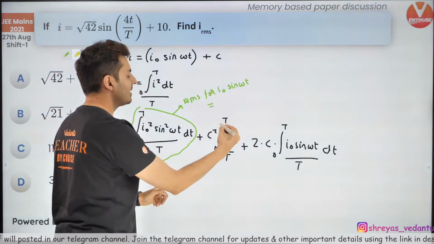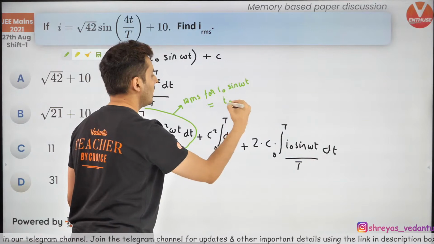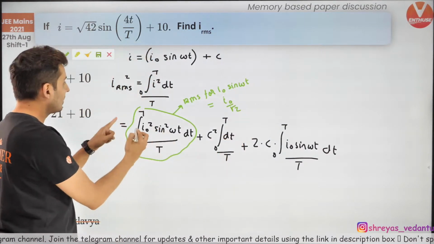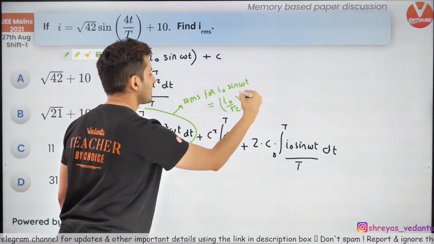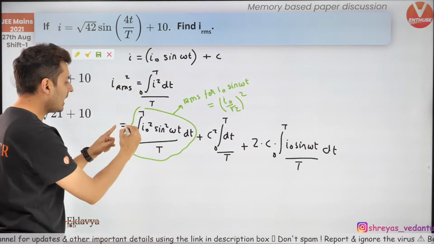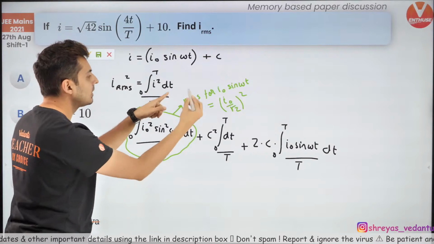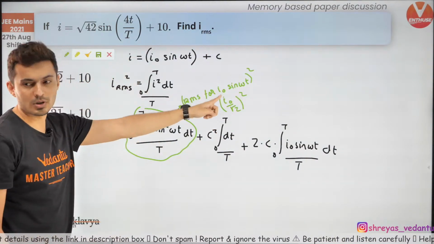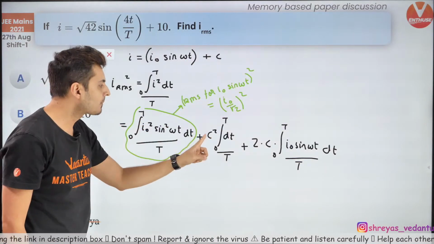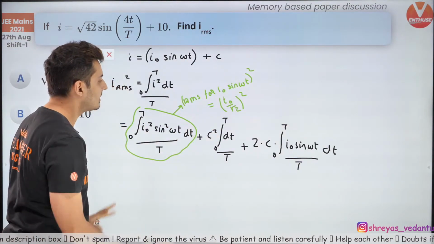We know it is nothing but I naught by root 2. But remember, this is the square. So this is this whole square. Actually, this entire thing under the root is RMS, so this is actually the square of that RMS. Try to visualize that.